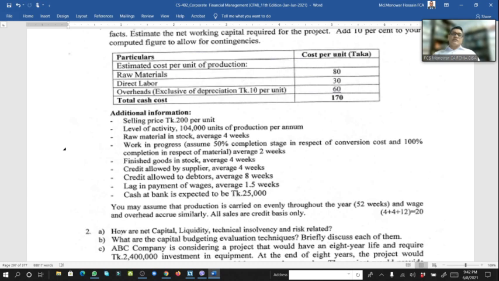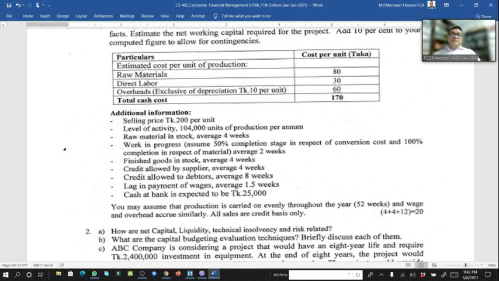Work in progress assuming 50% complete stage, with respect to conversion cost 100% completion with respect to material, average 2 weeks. Finished goods in stock average 4 weeks, credit allowed by supplier average 4 weeks, credit allowed to debtors average 8 weeks, lag in payment of wages average 1.5 weeks, cash in bank expected to be 25,000.